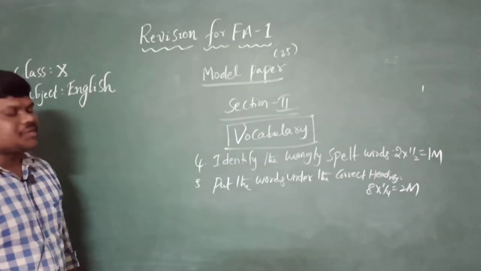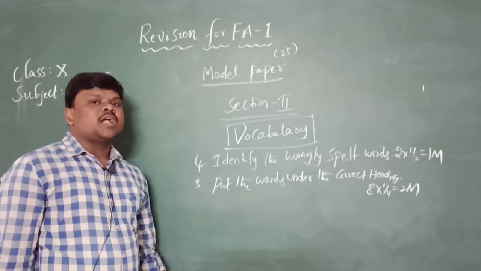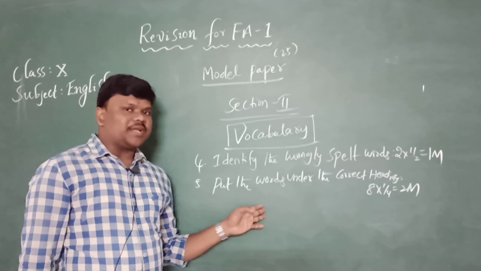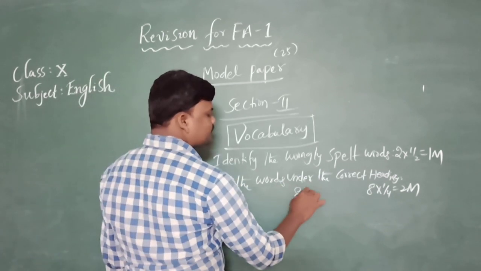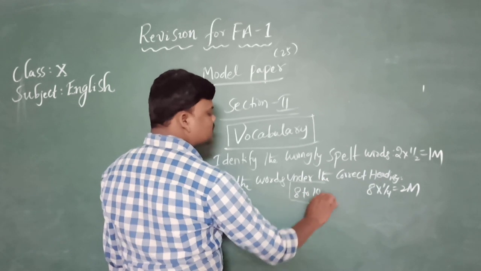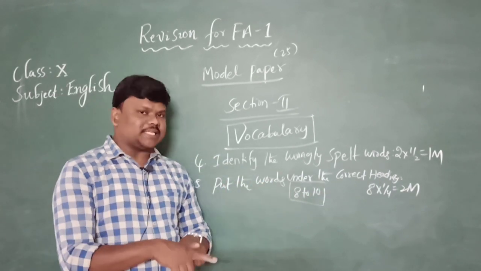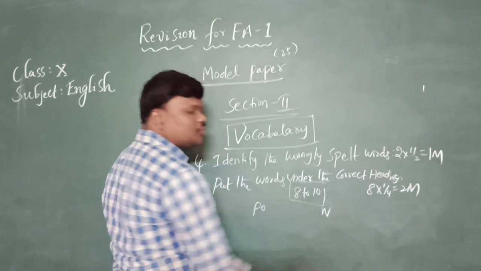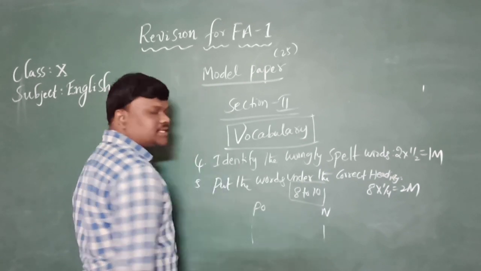According to this column, I am going to give you 8 words, positive and negative qualities from textbook page number 8 to 10. There are words there, and I am going to give you all 8 words combined together, and you need to divide what are positive qualities and what are negative qualities. 4 are compulsory here.